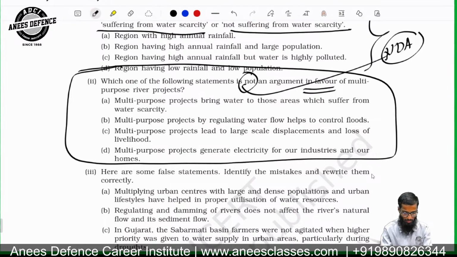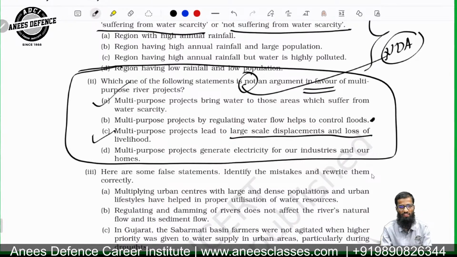Multi-purpose projects bring water to those areas which suffer. So it is in the favor, right? So it will not be the answer. Multi-purpose projects by regulating water flow help to control the floods. Then you have it leads to large scale displacement. Now look, this is the disadvantage.